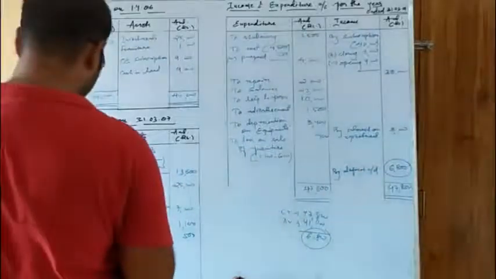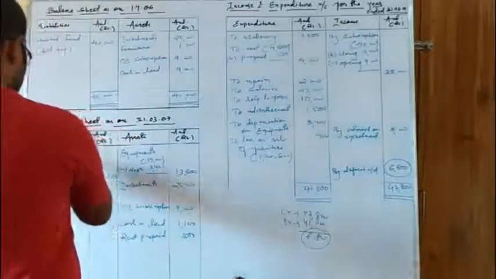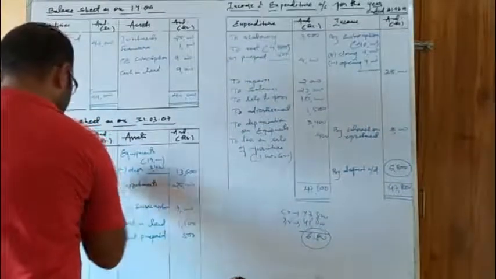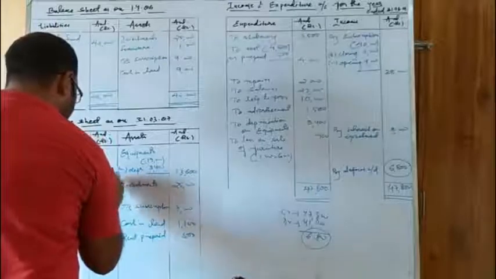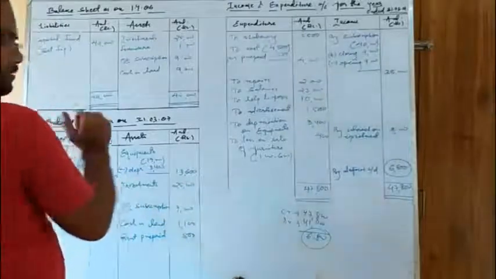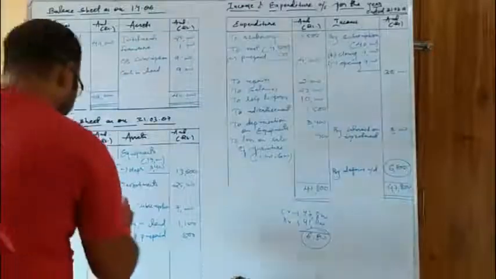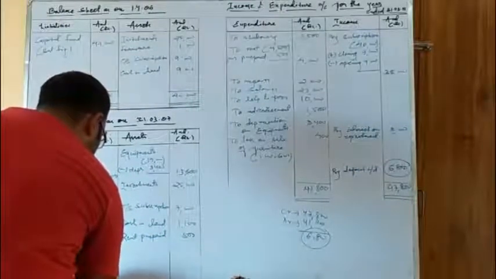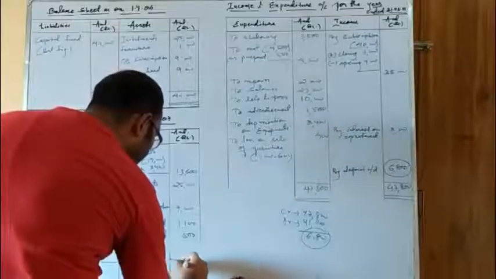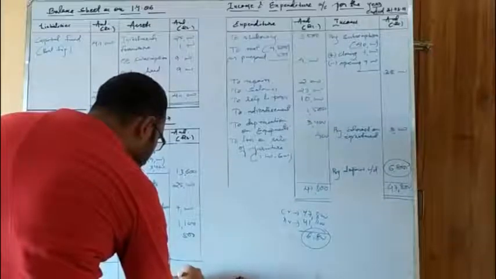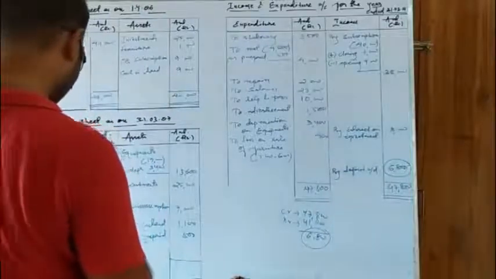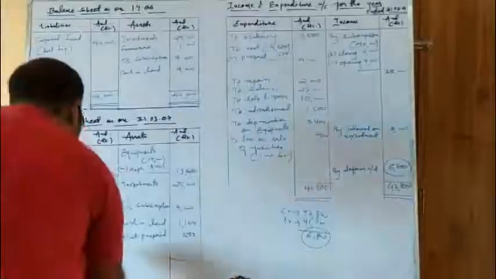Now let us see what the value comes. 10, 3, 2, 4, 13, 6, 7. So the value of capital fund after adjustment of deficit is 37,200. Let us see how much total it comes, and also whether the balance sheet tallies or not. Hopefully the liability side total comes correct. Here the answer is correct, 47,200. So the liability side total comes correct.